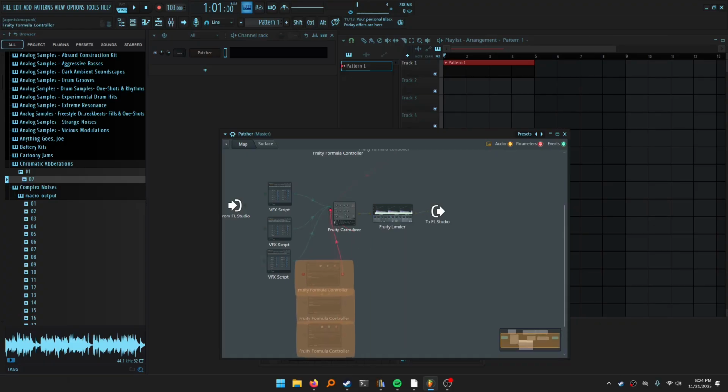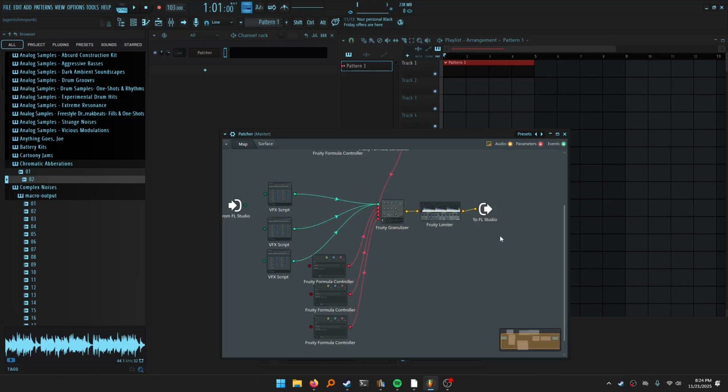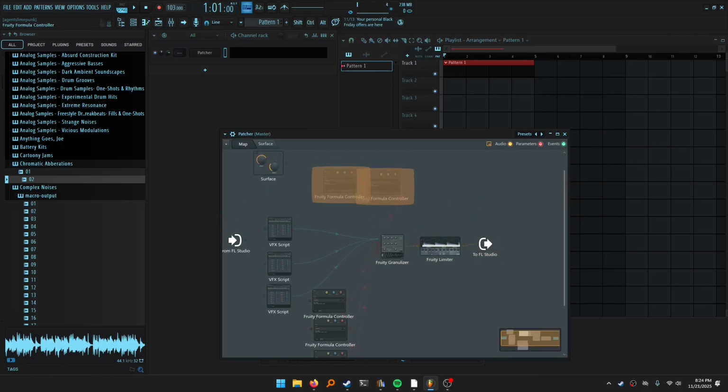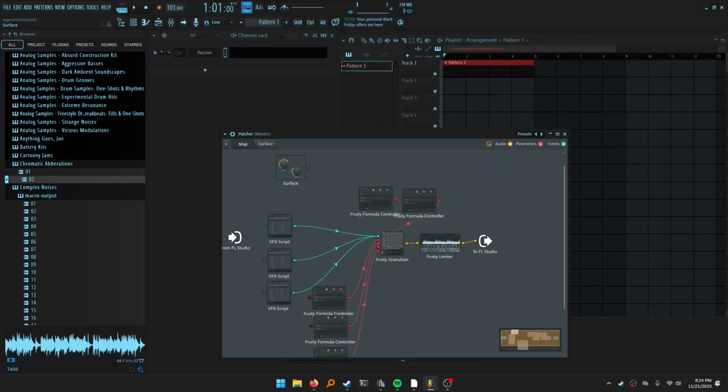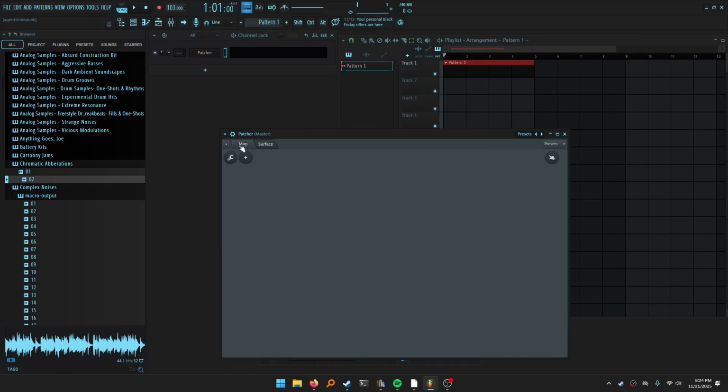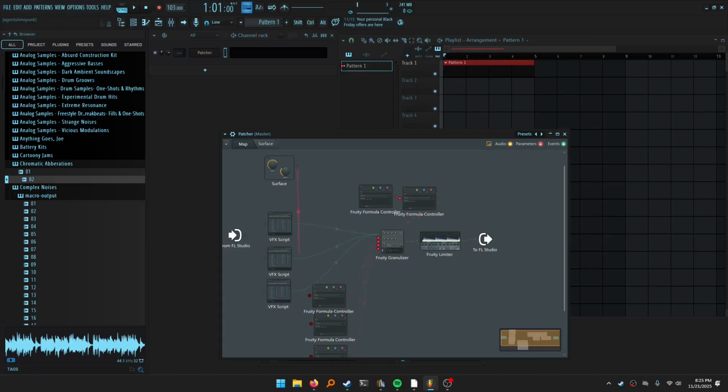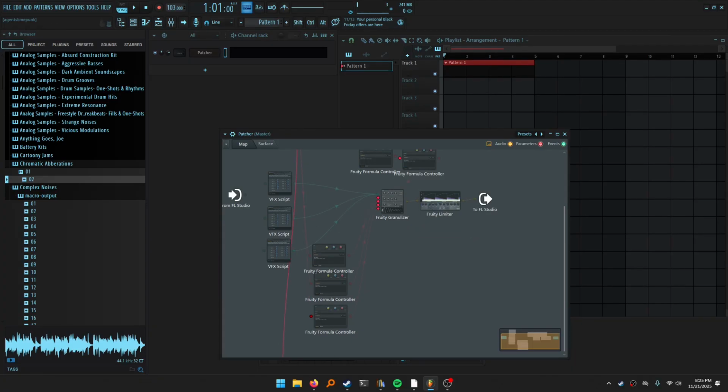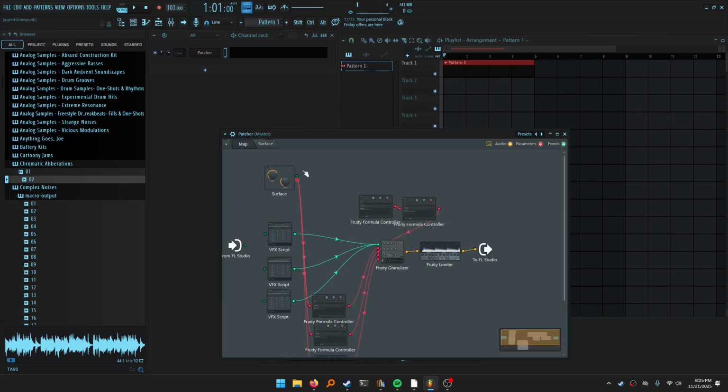So if we keep all of this straight here, there's easier ways to do this, but I'm trying to keep it clean. We pretty much have our ways of skewing and controlling things. So we could literally just do one of these surface knobs here and pipe it into all of those. Just give ourselves any old knob, make it large and then charge. And now we have that knob. So that knob can go out to all of our different places, and we can skew it however we want. So this should mess with things quite a bit, hopefully in a good way.